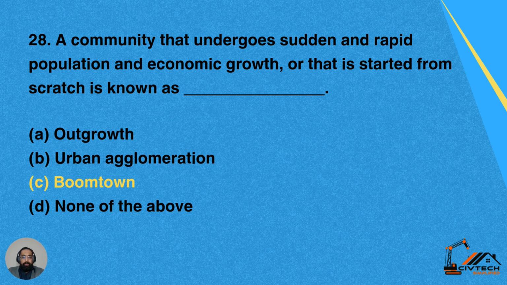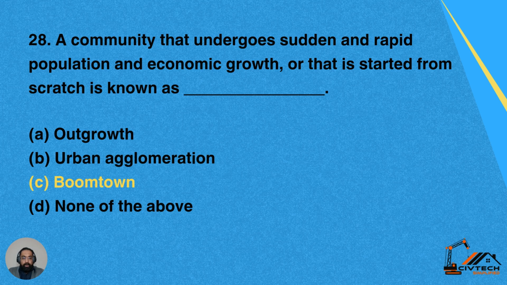Question 28. A community that undergoes sudden and rapid population and economic growth, or that is started from scratch, is known as option A, outgrowth, option B, urban agglomeration, option C, boom town, option D, none of the above.